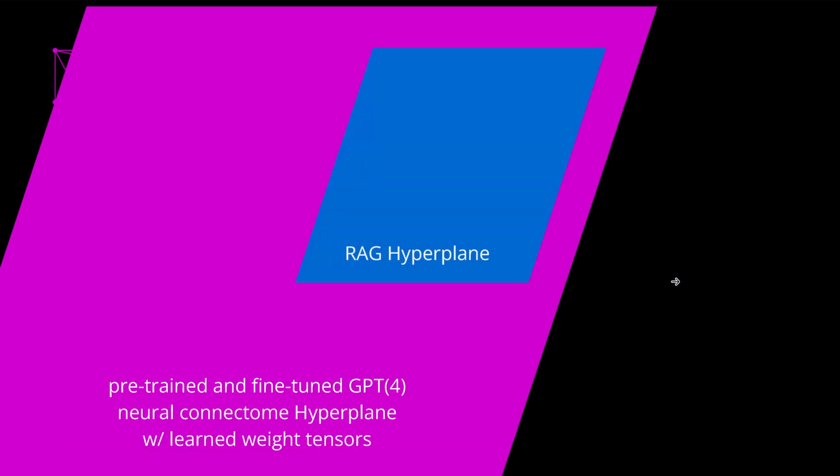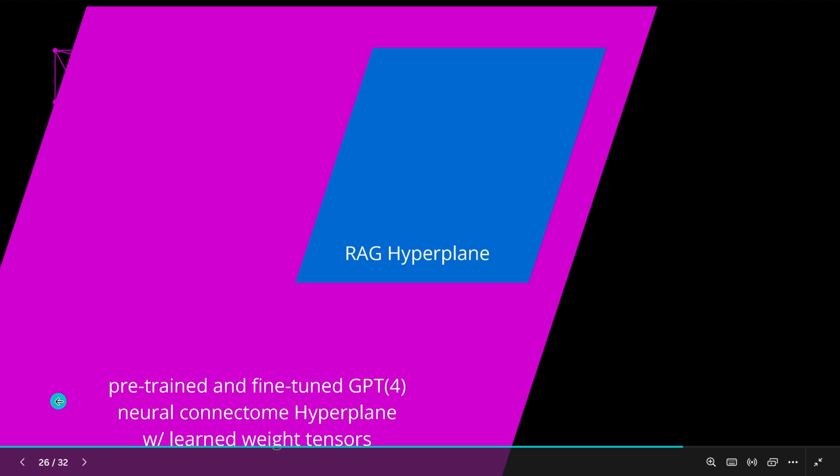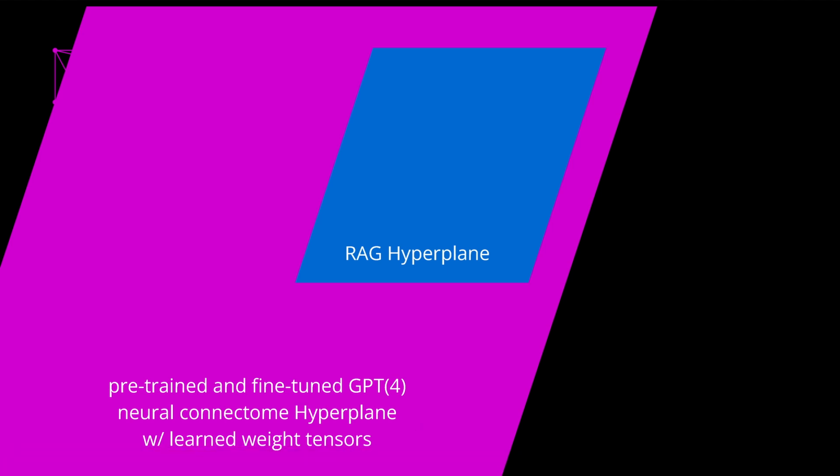So, next simplification, we go from the network and the vector representation, from the weight tensor manifolds, to two simple planes. In the pink plane, we have everything, the complete transformer architecture with all the learned weight tensors from the fine-tuning and the reinforcement learning, so that a particular behavior of our system has been pre-trained and fine-tuned.